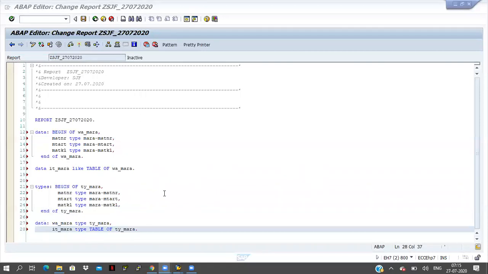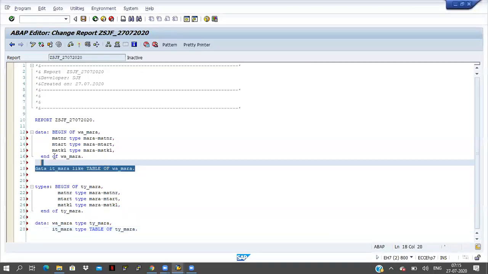This is the normal SE38 screen. If you go to OOPS ABAP, some classes are there, some methods will be there. So it is not possible to declare the internal tables or work areas by using like directly in class methods like that. We have to use types only. By using types we can declare internal tables and work areas in methods of classes, it means in OOPS ABAP. So that's why I am declaring the internal table and work area name by using types here. We should not follow this one.